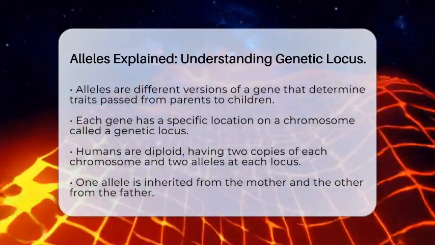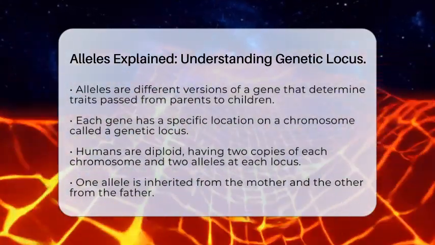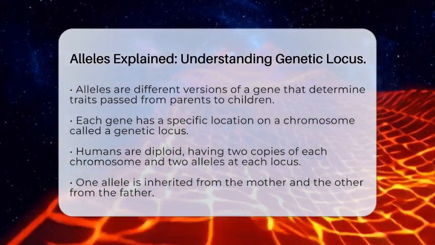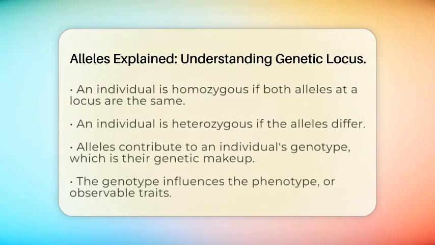Humans and many other organisms are diploid. This means we have two copies of each chromosome and, therefore, two alleles at each locus. One allele comes from the mother, and the other comes from the father. When both alleles at a locus are the same, we say the individual is homozygous. If the alleles differ, the individual is heterozygous.